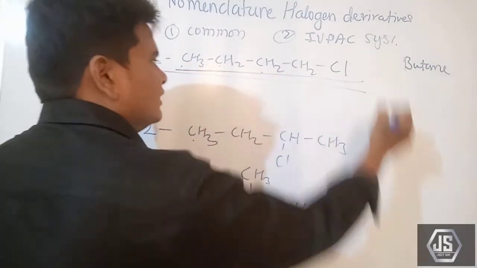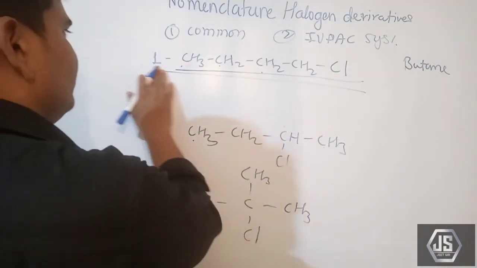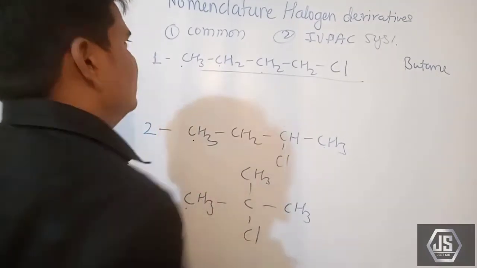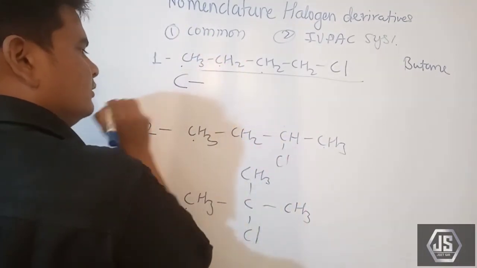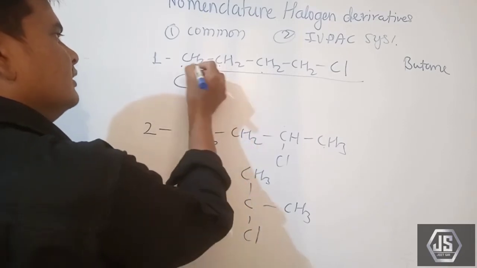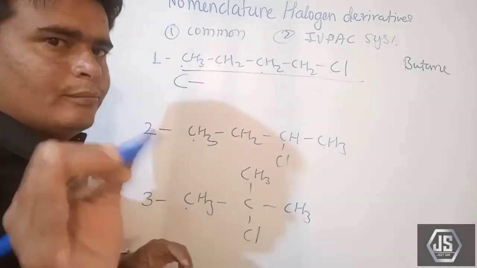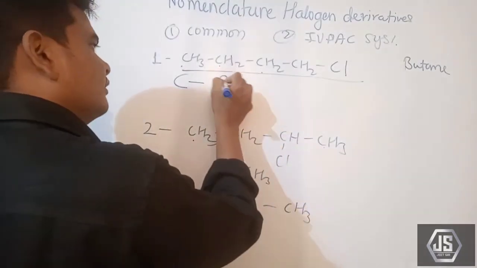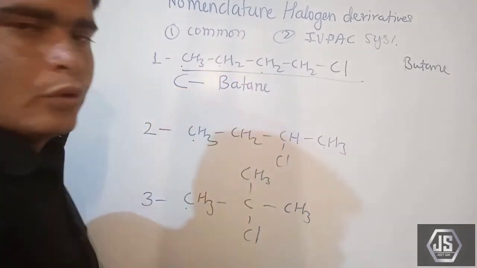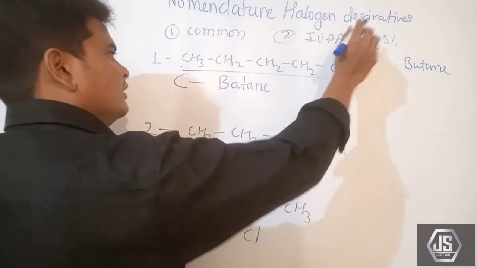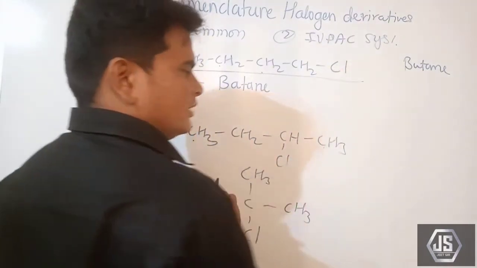Now, select the longest chain. First of all we give the common name. How many carbons are there? Four carbons, butane. So one hydrogen is removed and the halogen comes in its place.